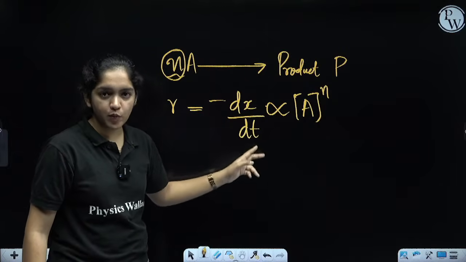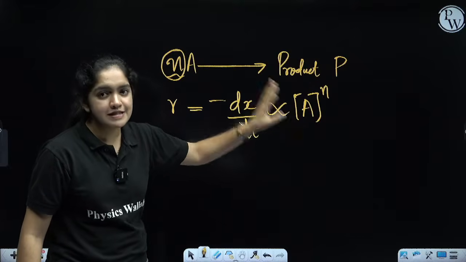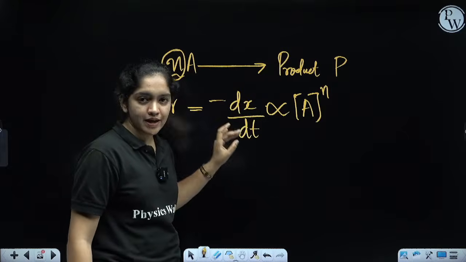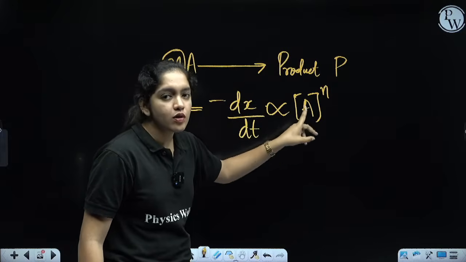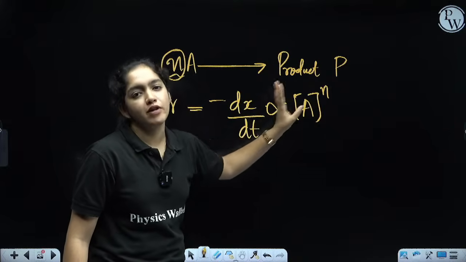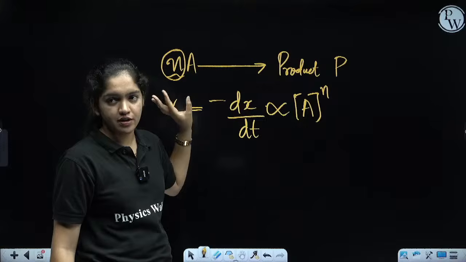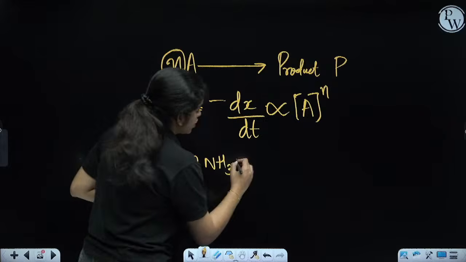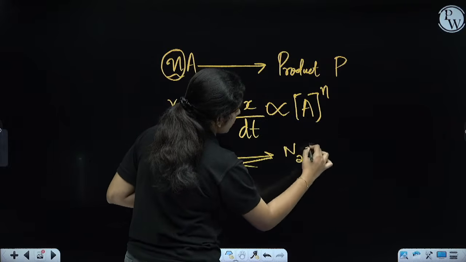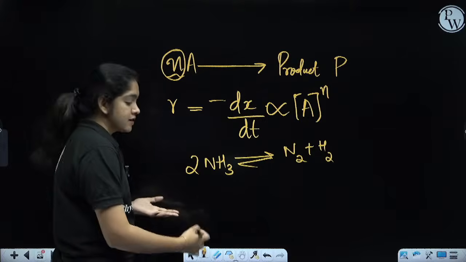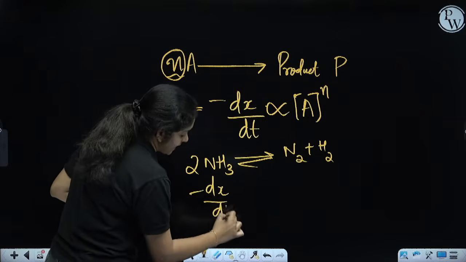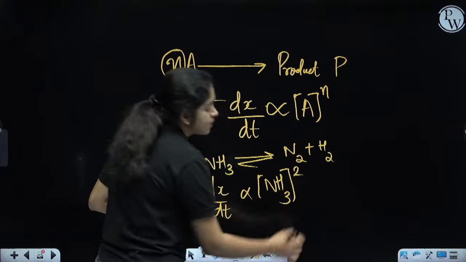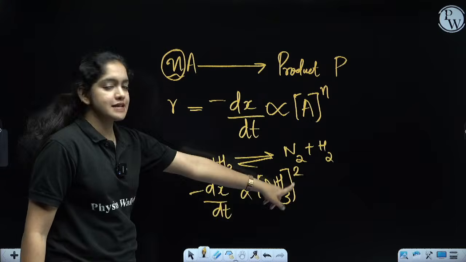We can write it as directly proportional to the concentration of the reactants. Note it. How will we write the rate of the reaction? The rate of the reaction, minus dx by dt at the moment, is directly proportional to the concentration of the reactant raised to the power, that is the stoichiometric coefficient. So we can write A raised to n. For example, you are given 2NH3 giving N2 plus H2. How will you write the rate? We can write it like this: minus dx by dt is directly proportional to the concentration of NH3 whole raised to 2. Like that, this number is written as the power term.